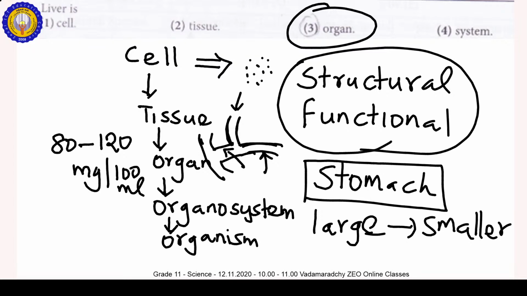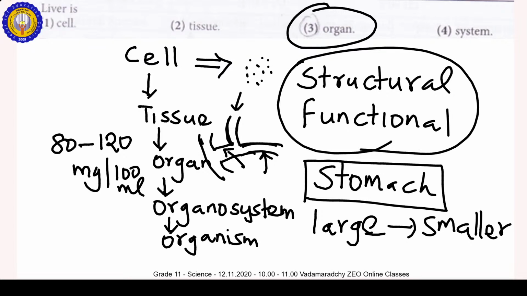So the liver produces bile, and the pancreas secretes pancreatic juice.